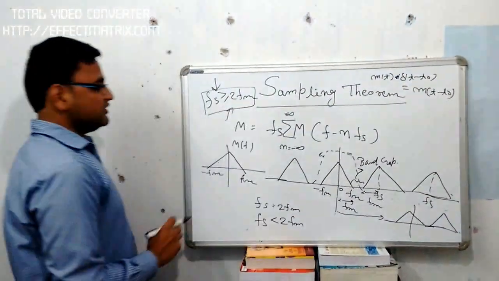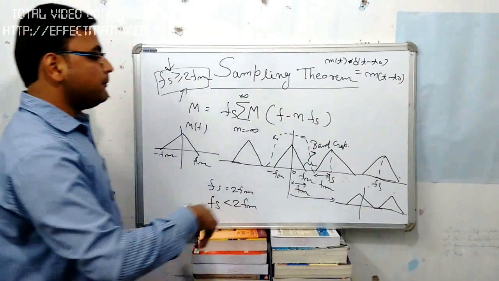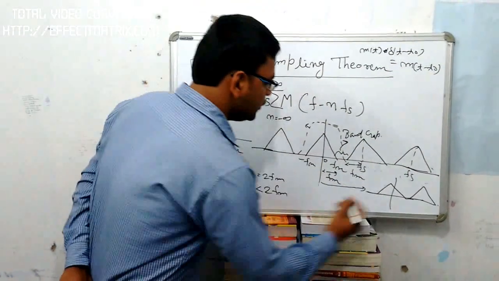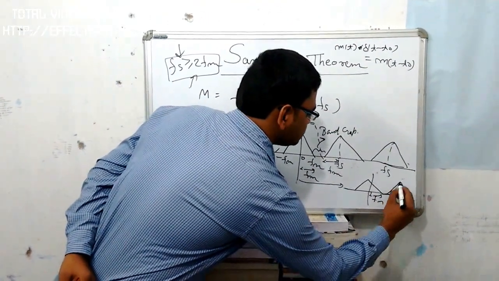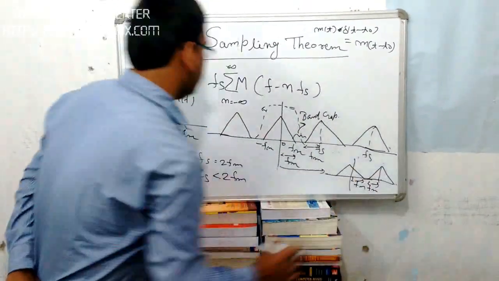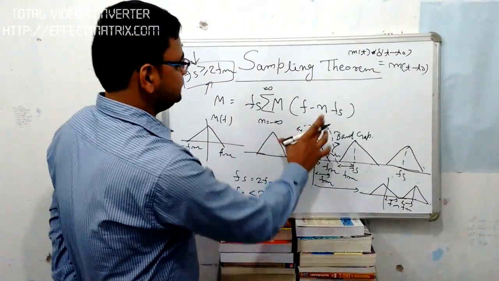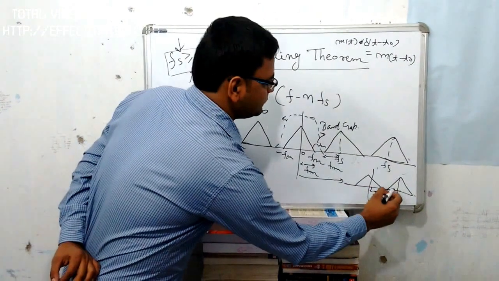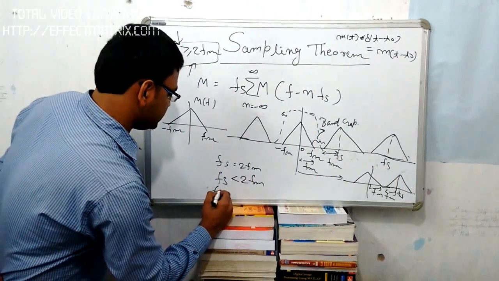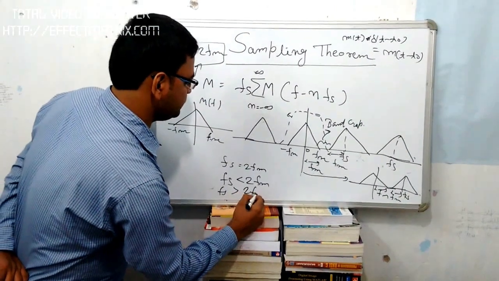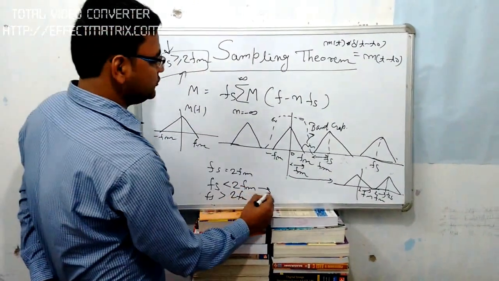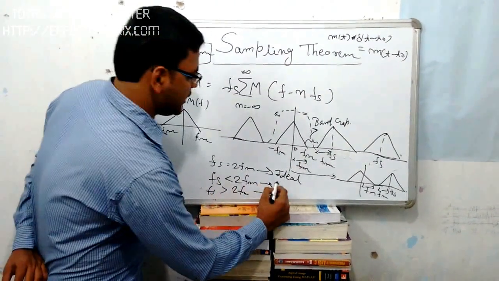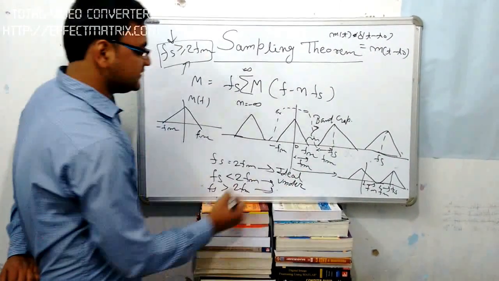By choosing this sampling frequency we can get the message signal without any noise or distortion. So the criteria is Fs greater than or equal to 2Fm. Fs greater than 2Fm is the practical case, and generally we use this criteria. Fs equal to 2Fm is called ideal sampling, Fs less than 2Fm is called undersampling, and Fs greater than 2Fm is called oversampling.